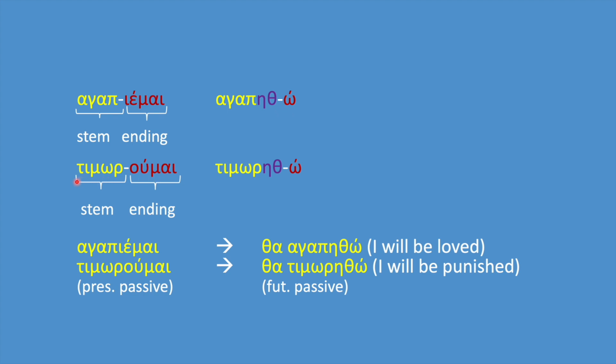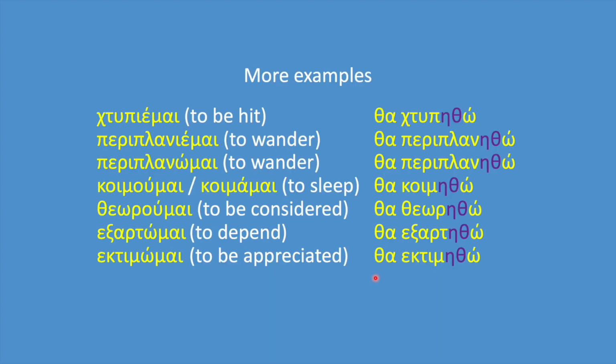The same with τιμωρούμαι. The ending is ume. We take away the ending, we are left with the stem, timor, and we add again eta, theta, timorith, and then we attach the endings. So, αγαπιέμαι, θα αγαπηθώ. Τιμωρούμαι, θα τιμωρηθώ. And some more examples.